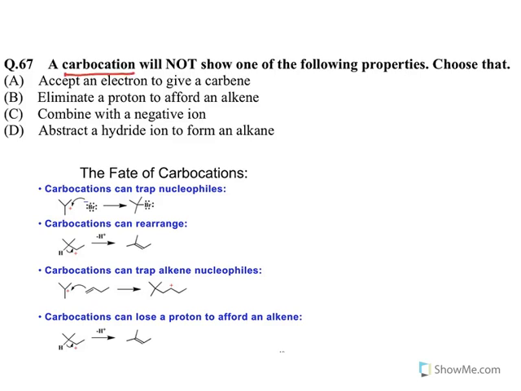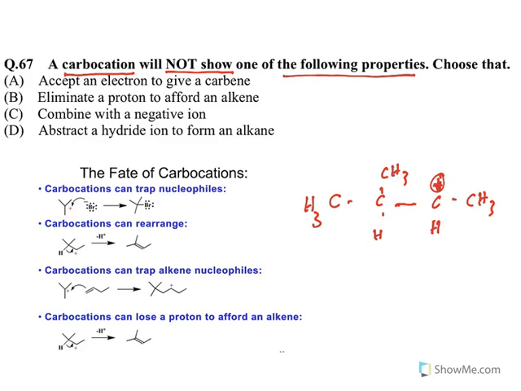A carbocation will not show one of the following properties. Choose that. I have given the properties of a carbocation here, but let me write one carbocation structure here. A carbon with a positive charge is called a carbocation. Now let us understand one by one. Let me come from the bottom. A carbocation can abstract a hydride ion to form an alkane. Hydride means a hydrogen species with electrons. A proton means without any electron. Two electrons make it a hydride.